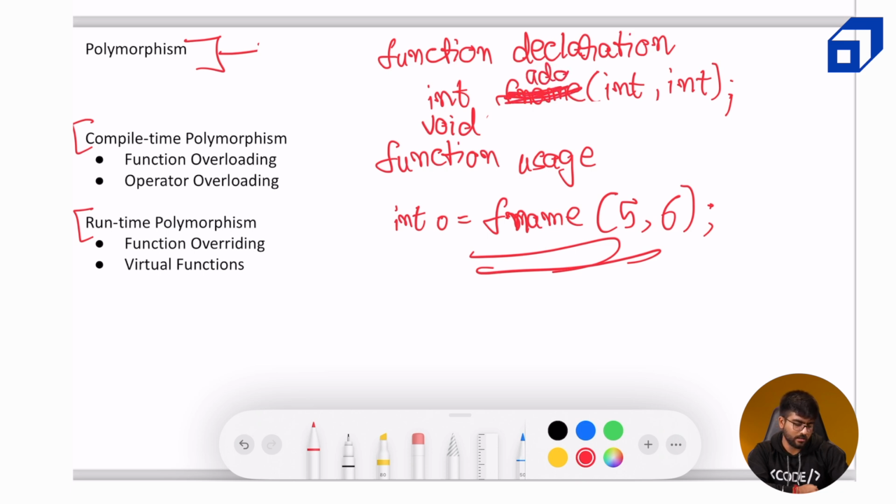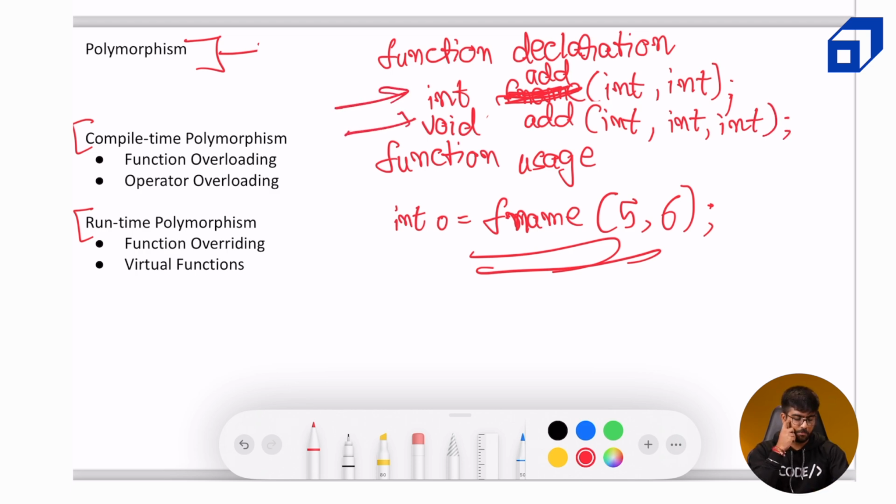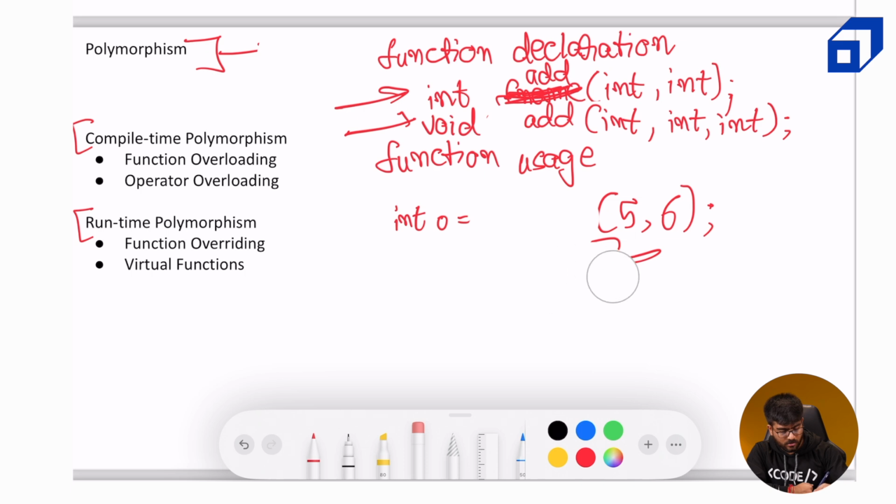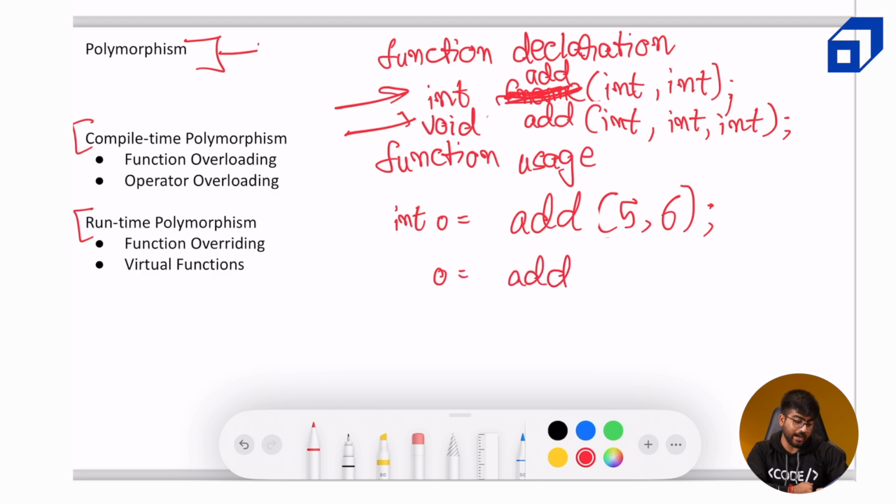Okay, we will add some function name to it, and there are 3 parameters this time. Okay, so these are two different declarations that we are provided. Now, for example, in the function usage, if I just replace fname with add, and if I have another function usage where I try to add three numbers, 4, 5, and 6, let's say.